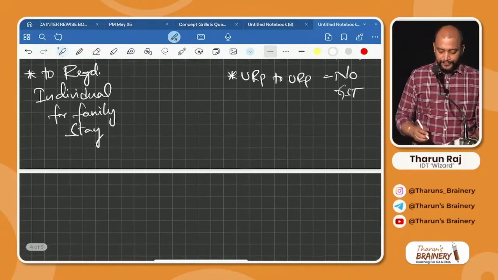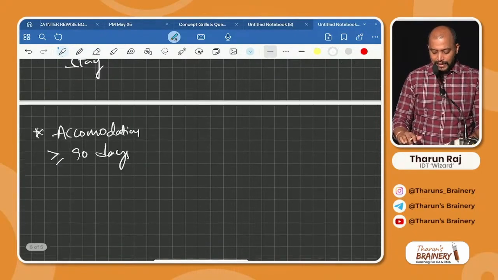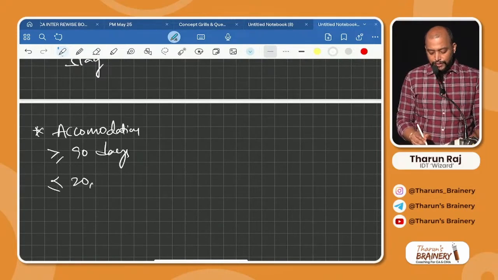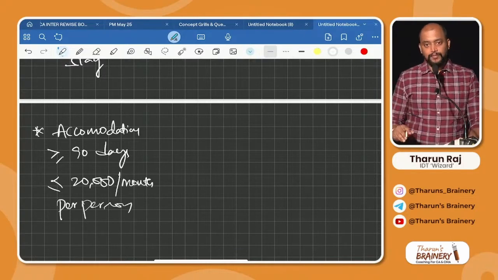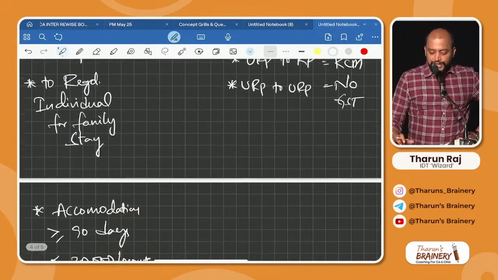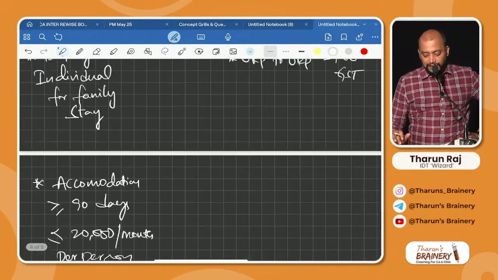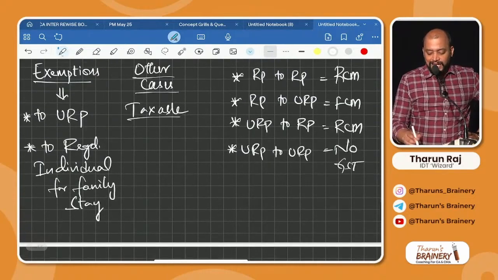Next, accommodation greater than or equals to 90 days, less than or equals to 20,000 per month per person. 3 exemptions: 2 URP, 2 registered individual for family stay, accommodation greater than or equals to 90 days, less than or equals to 20,000 per month. Other cases it will be taxable.